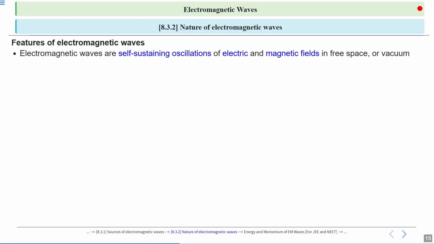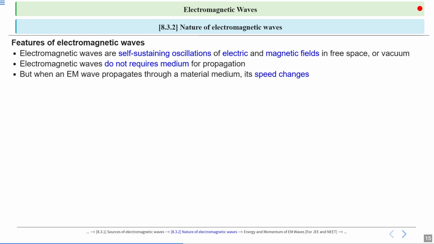Now, features of electromagnetic waves. Electromagnetic waves are self-sustaining oscillations of electric and magnetic fields. Means a changing electric field is producing a changing magnetic field, and a changing magnetic field is producing a changing electric field. They are generating each other. So they are self-sustaining oscillations in free space or vacuum. Electromagnetic waves do not require a medium for propagation. But when an EM wave propagates through a material medium, its speed changes. Okay, they do not require a medium for propagation, but their speed changes when they enter a material medium other than free space or vacuum.